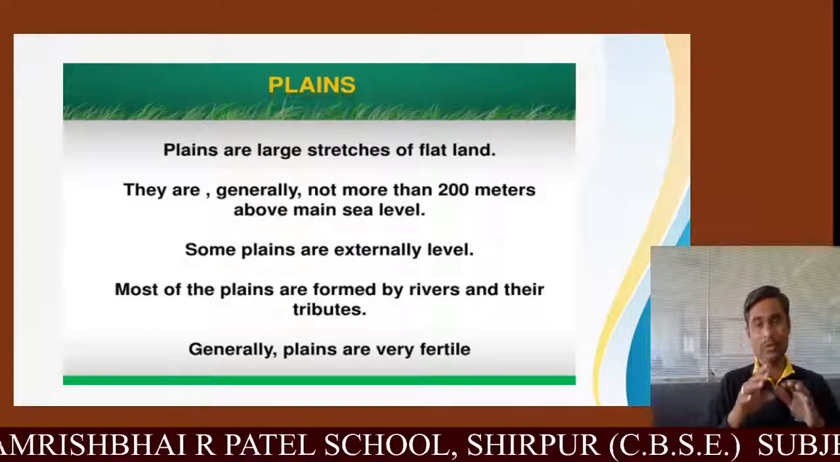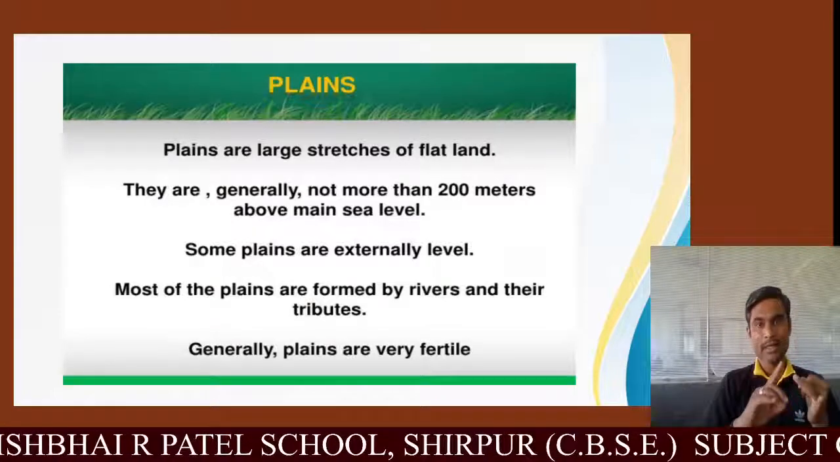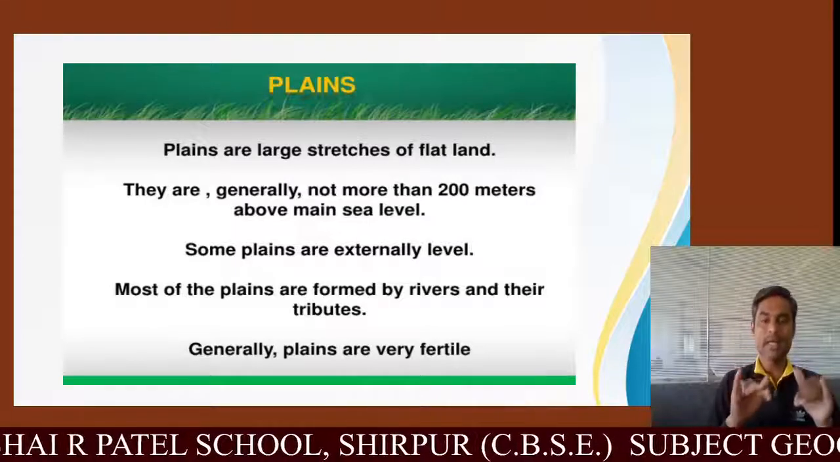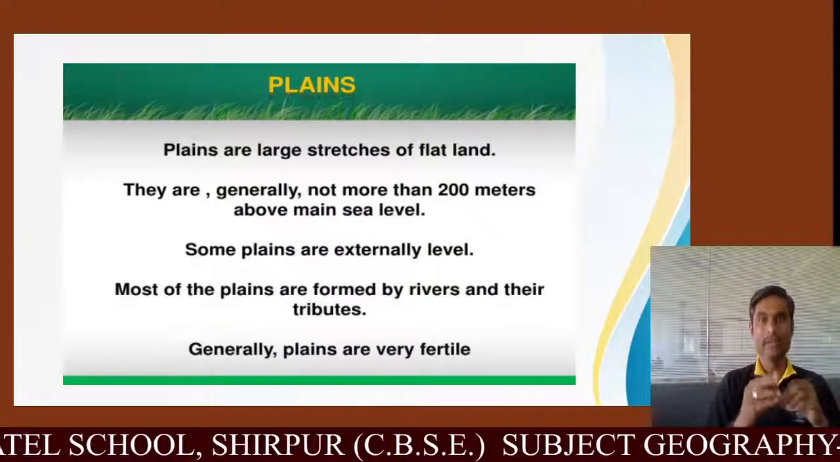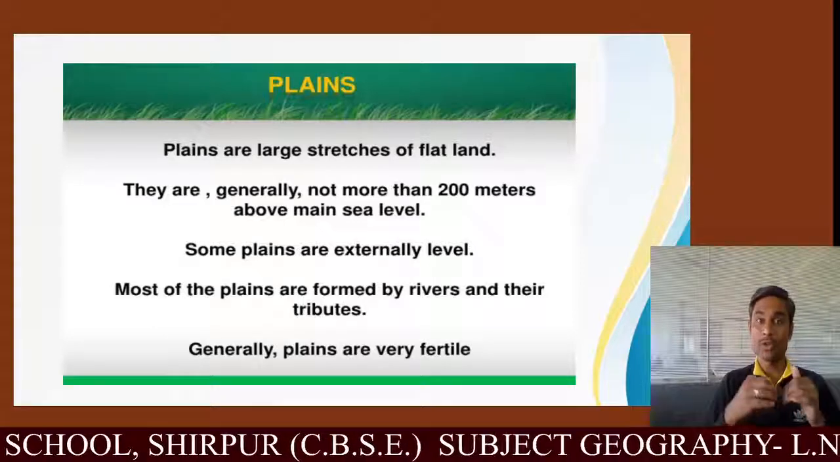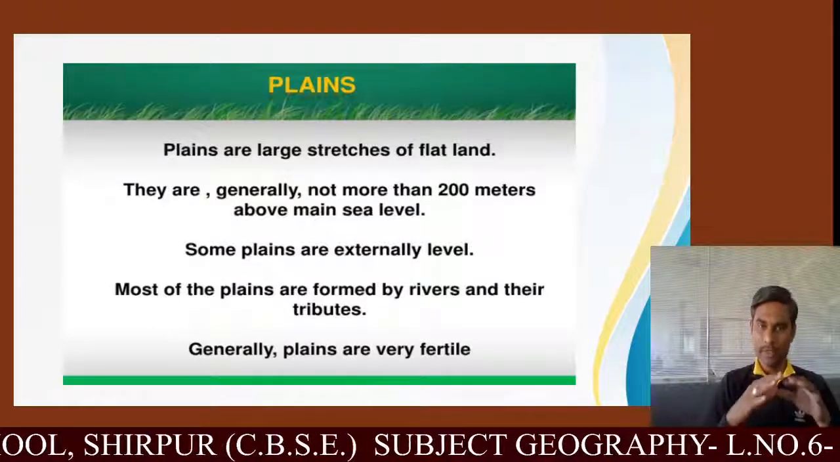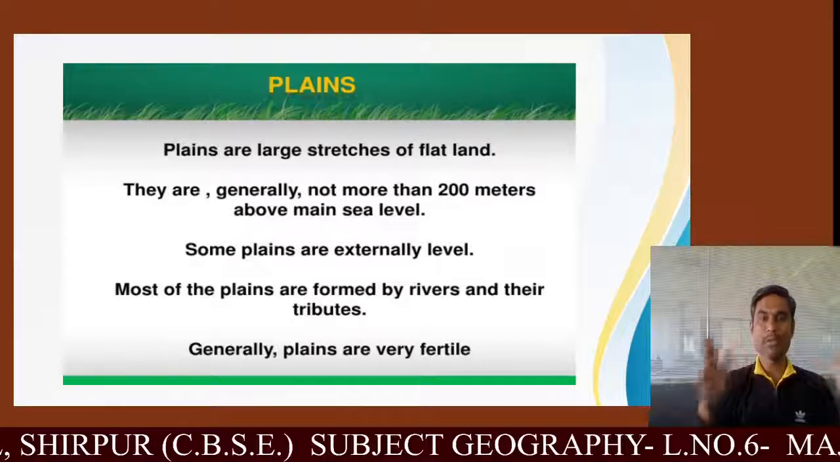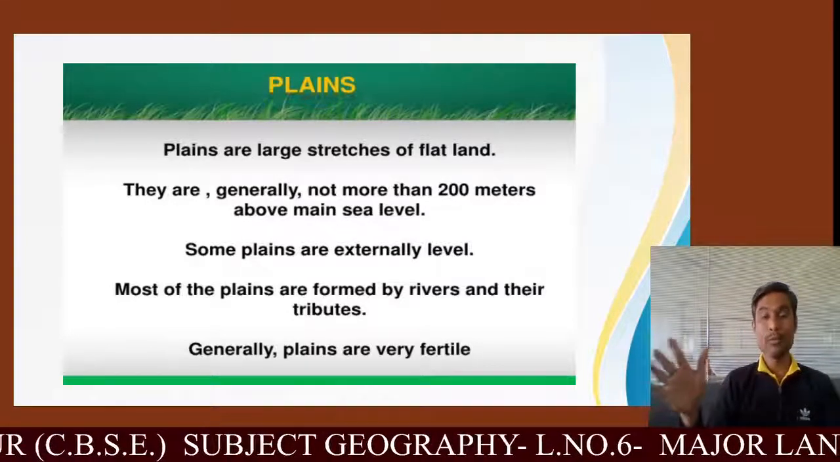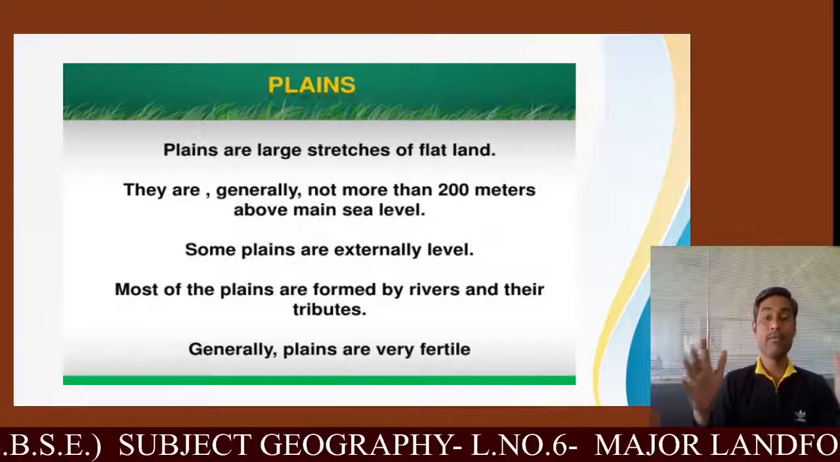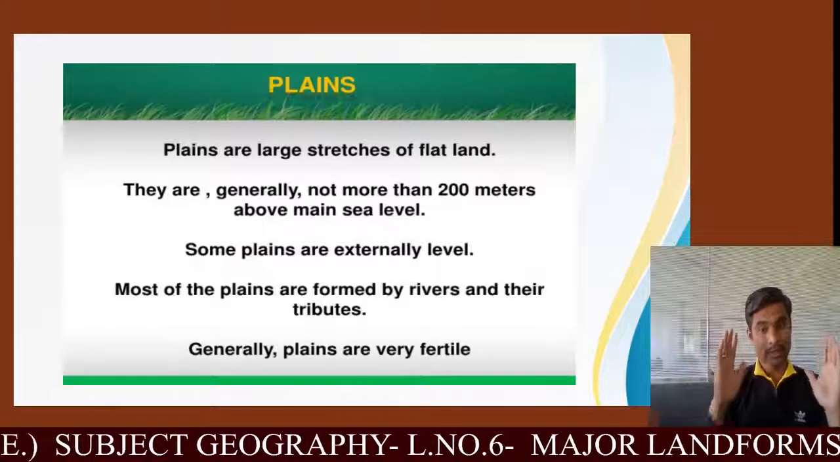So you should also know this: Punjab plain, Ganga plain, Brahmaputra plain. These are formed by the rivers, like the names I have taken, Ganga and Brahmaputra, and they have certain tributaries as well. Because of them, they carry the sand and silt and they deposit on their banks, and that's why these plains are formed. Most of the plains are formed by rivers and their tributaries. So kindly keep in mind.